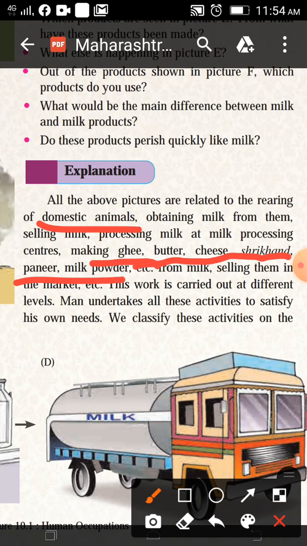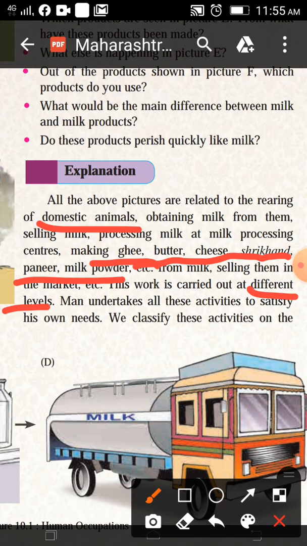Processing is done on that milk in machineries, and then we get new products from it. These activities are carried out on different levels, and all these activities satisfy our needs.